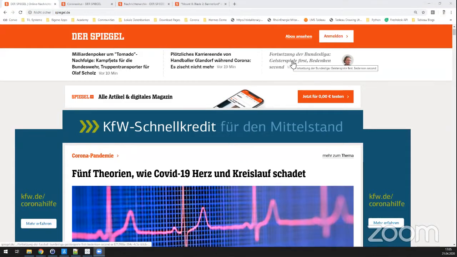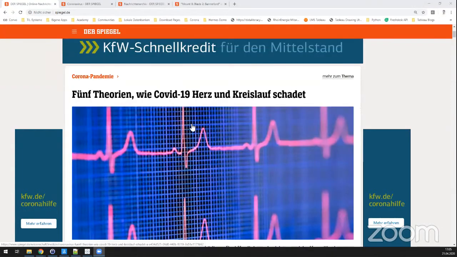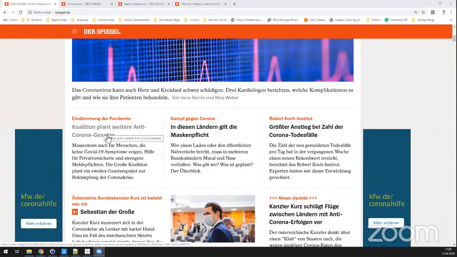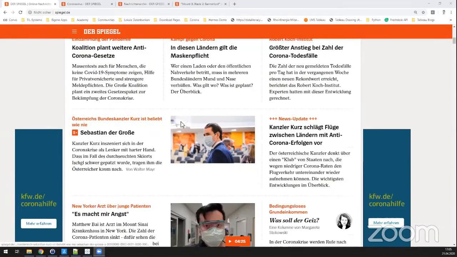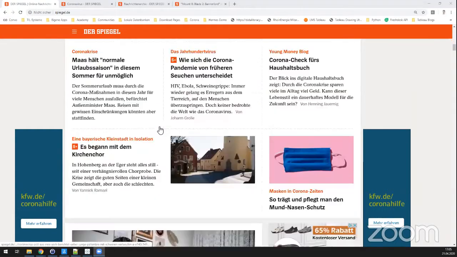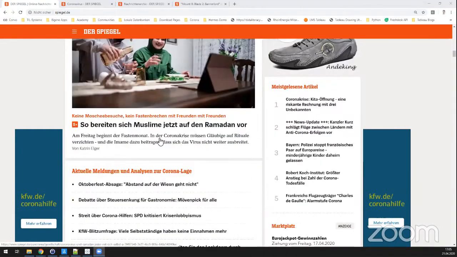There are ghost matches for the Bundesliga, which is the German football league. Five theories about COVID-19, anti-Corona bills, mask duty, and all that kind of stuff. And pretty much everything is about Corona, even upcoming Ramadan, right? You create an article about the Ramadan, and you make it about Corona.